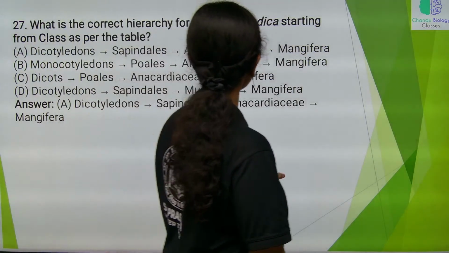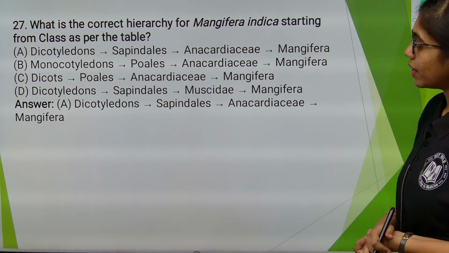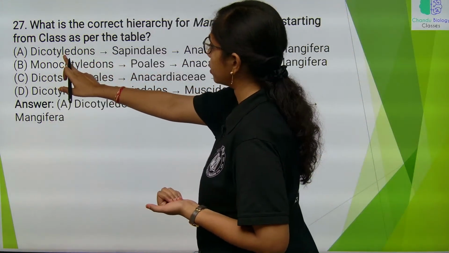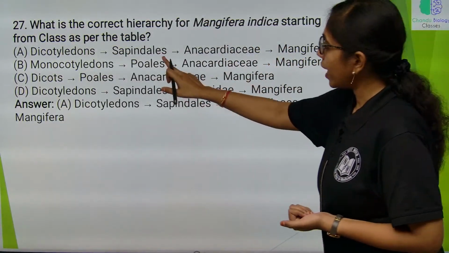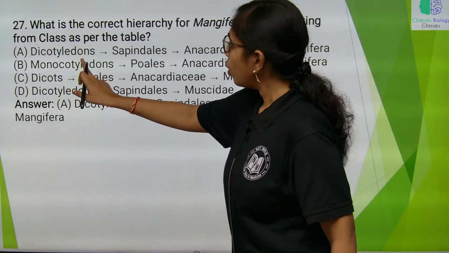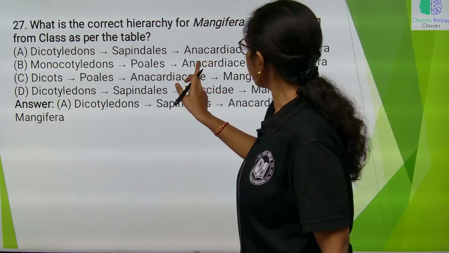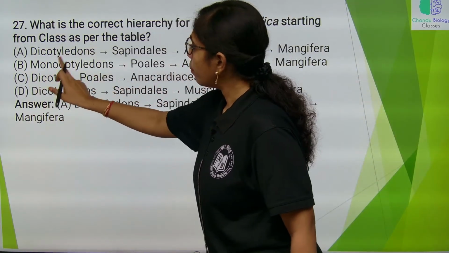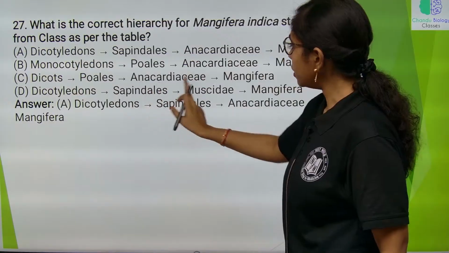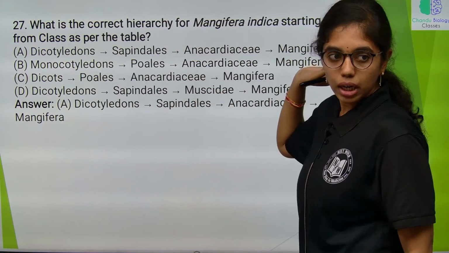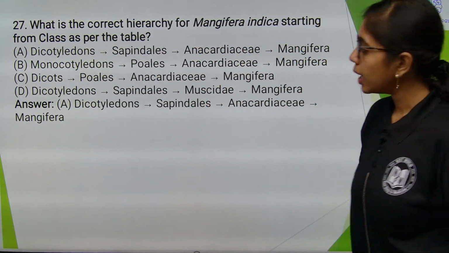What is the correct hierarchy of Mangifera indica starting from the class as per the table? So, we have to start from the class Dicotyledons, Sapindales is the order, Anacardiaceae and Mangifera. This is correct. Monocotyledons, Poales is correct, Anacardiaceae not, it is Poaceae. Next, dicots, Poales will not come under dicots, they come under monocots. Dicots, Sapindales, Muscidae belongs to animal class, not plants. So, here the right answer is A. Clear? Next.